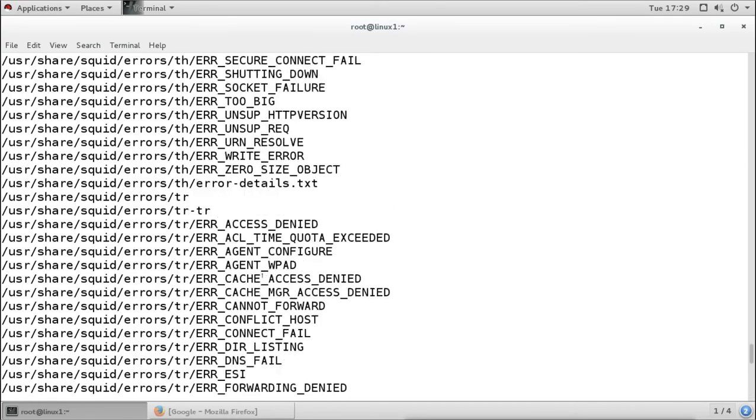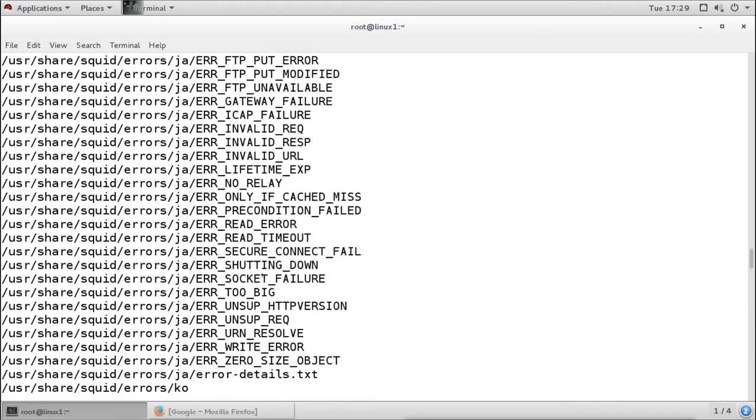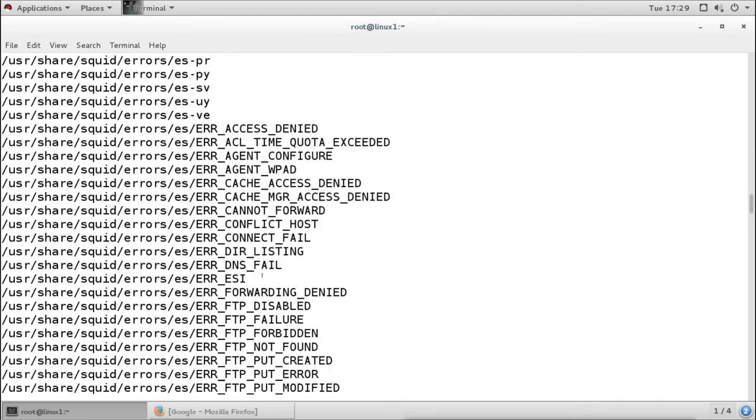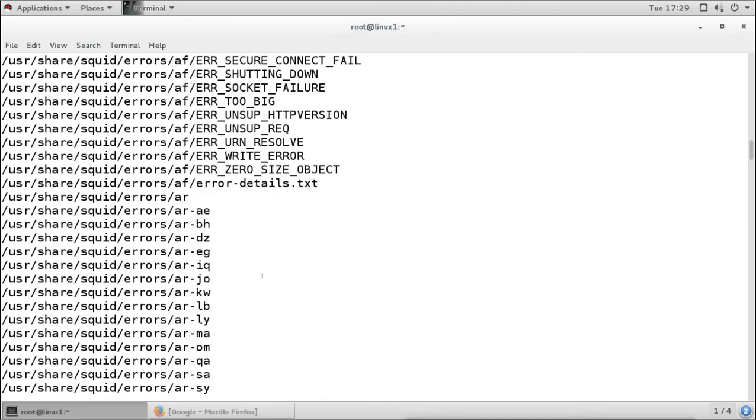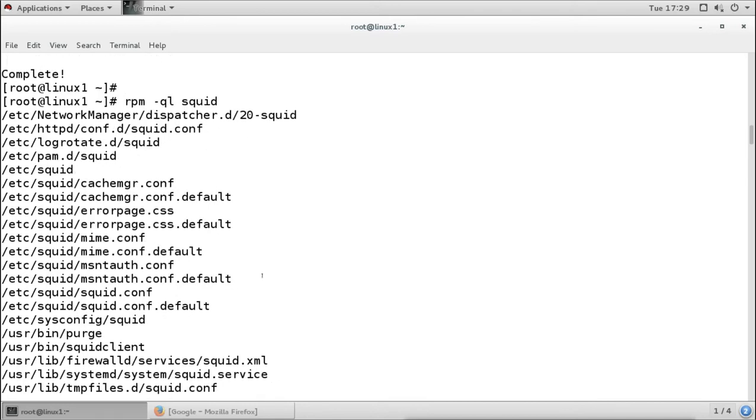Now it is a long output here. So we'll go up for it. Okay, it is from here. So under etc we have these configuration files, and among these configuration files we have the main configuration file. Where is it? It is here. So this is our main configuration file. If we want to configure anything, we can configure it from here.